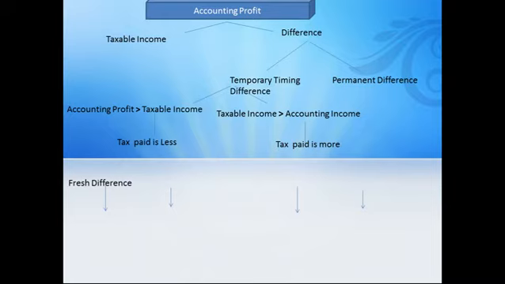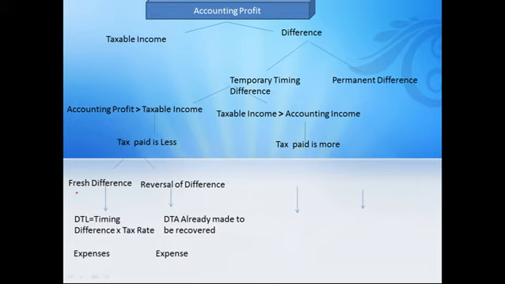Now if we have paid less taxes, this difference is called a fresh difference. And this fresh difference will be considered as a deferred tax liability. Now how is it a deferred tax liability? The reason is timing difference multiplied by tax rate.